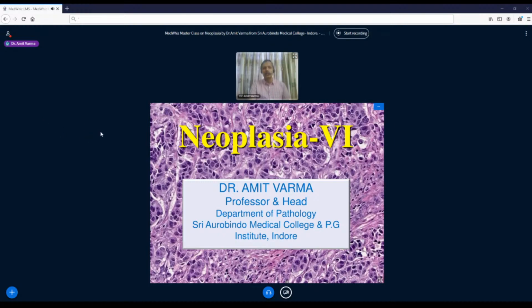We covered different aspects of neoplasia in the last 5 lectures. Let us just brush up what we have seen in the last lecture. We had started with the molecular basis of neoplasm, where we had seen 4 different categories of genes which are affected that lead to mutations in the cell, and the cell gets converted to a neoplastic cell.